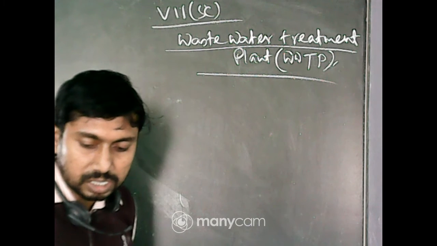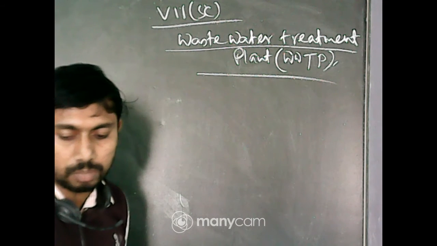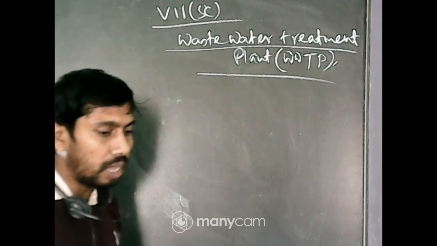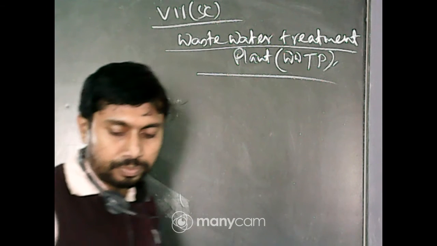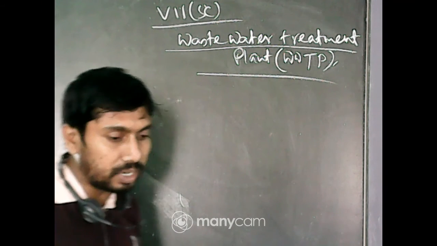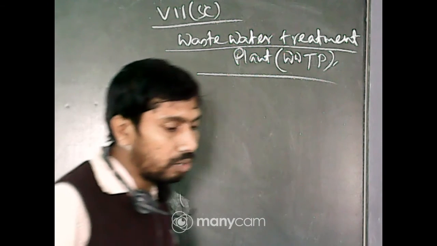A. What changes did you observe in the appearance of the liquid after aeration? Can you find the question?